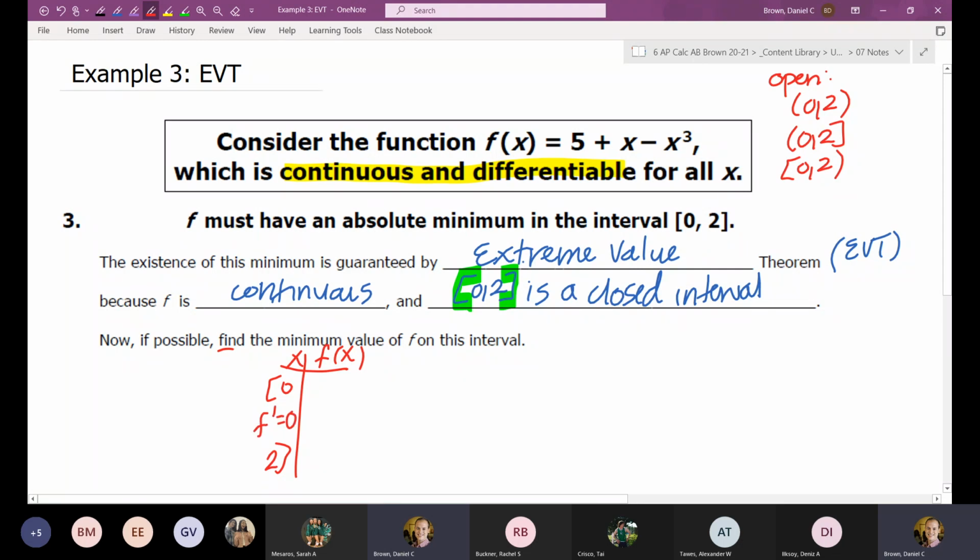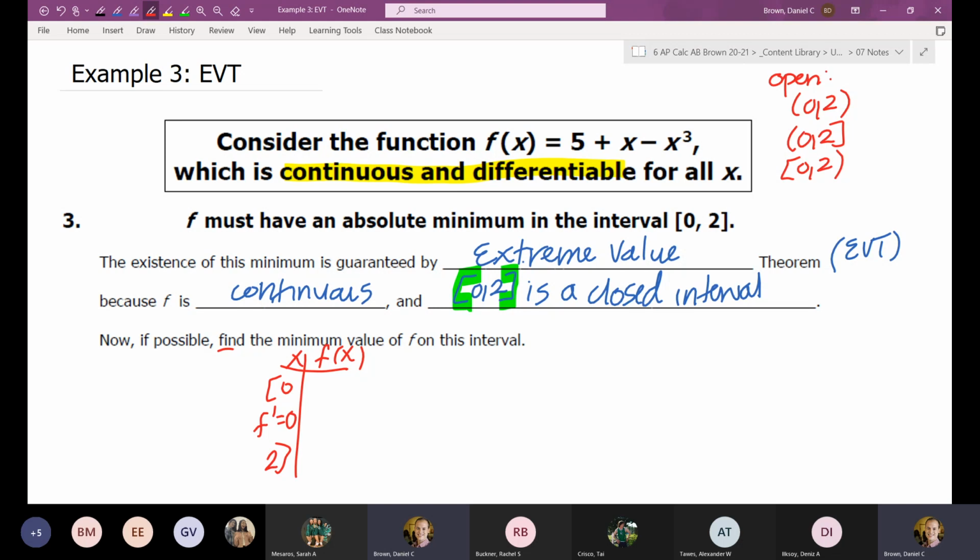Yes, Ronnie? For this question, how do you know that 0 and 2 would give you a minimum? Well, we just know that there is a minimum on that interval. So it could be at 0, it could be at 2, or it could be somewhere between 0 and 2. We just don't know. Well, how did you establish the interval? Like, how did you pick 0? It was just a problem given to you. You just picked, okay. Yeah.